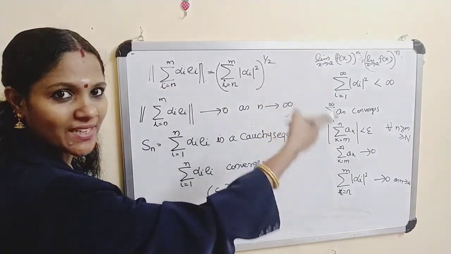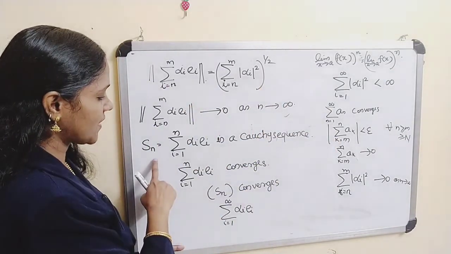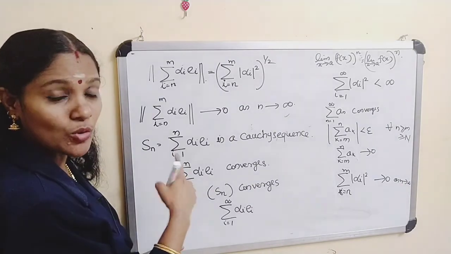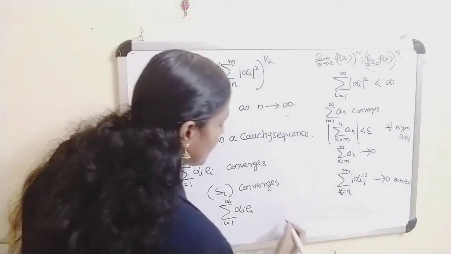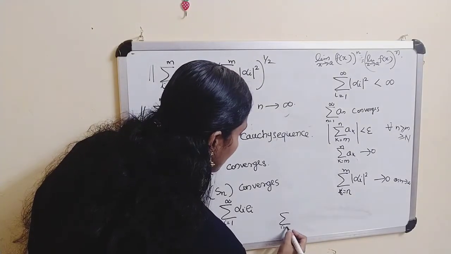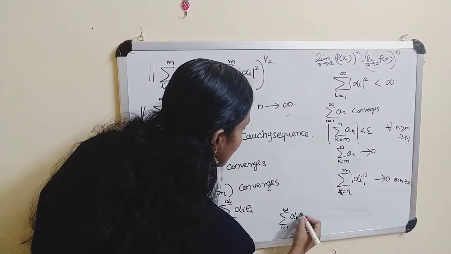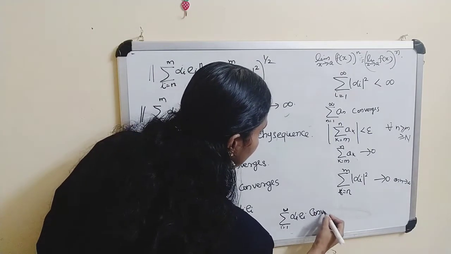You apply the Cauchy convergence criteria. This implies that since the partial sum is Cauchy, the series converges. Therefore, this series sigma i equal to 1 to infinity alpha i Ei converges.